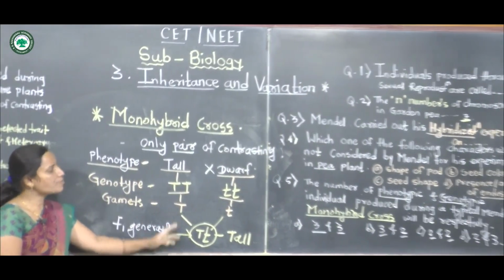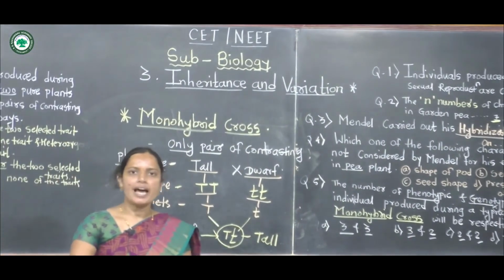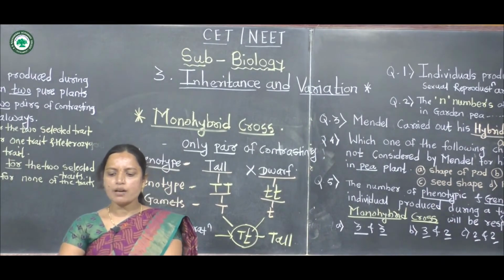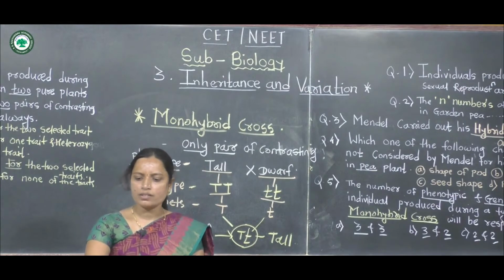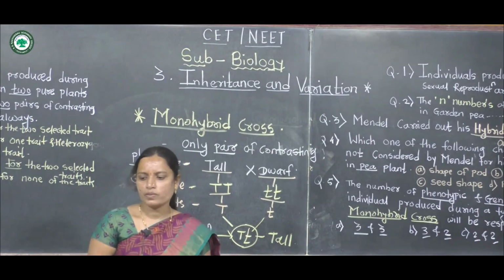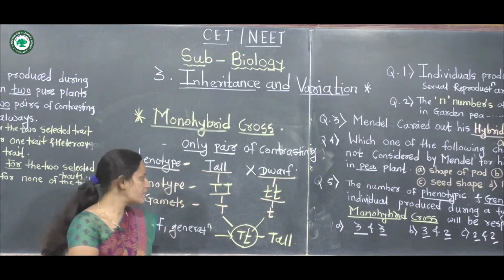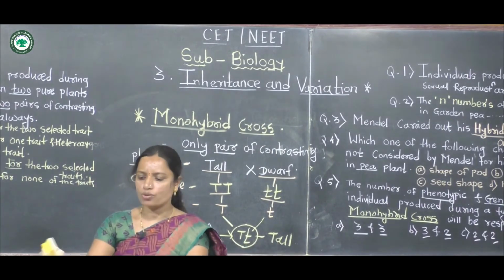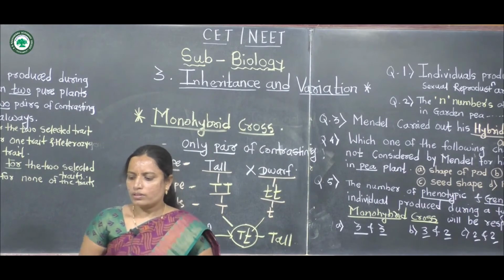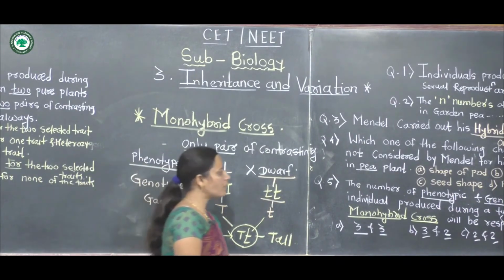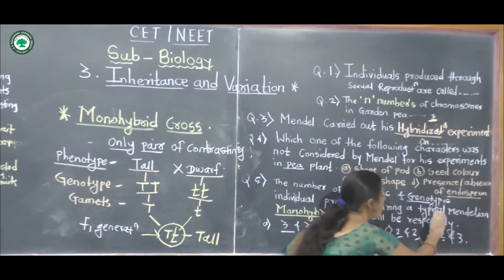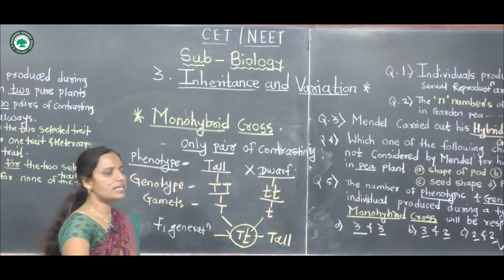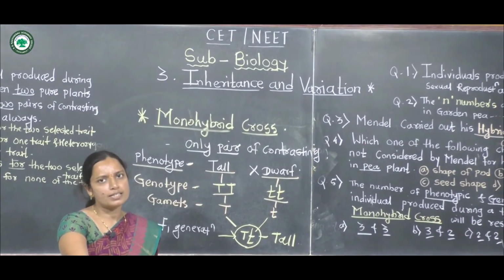It has only one pair of contrasting characters, and in F1 the dominant expression, tall, appears. So the fourth option, 2 and 3, is correct. This is a monohybrid cross experiment with only one pair of contrasting characters.